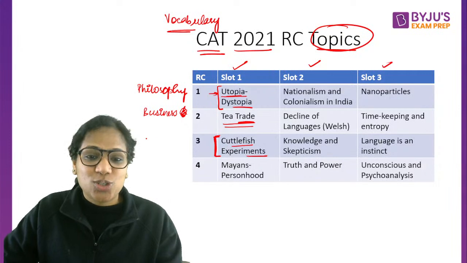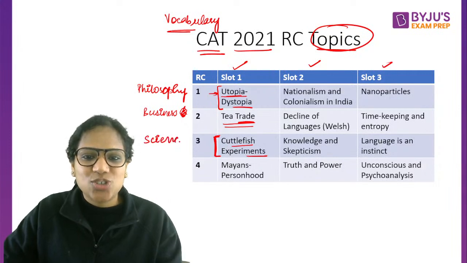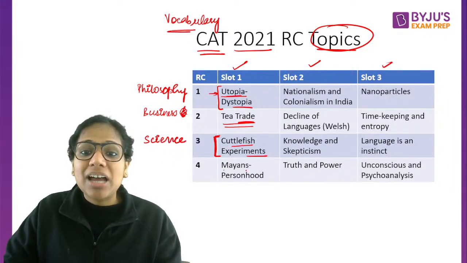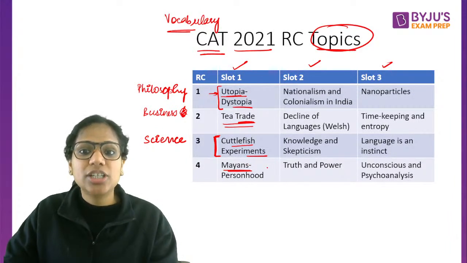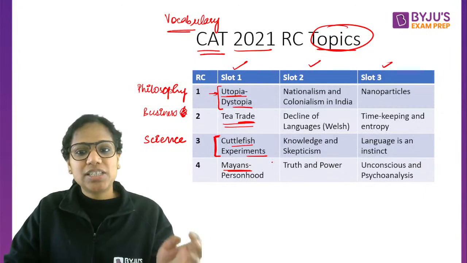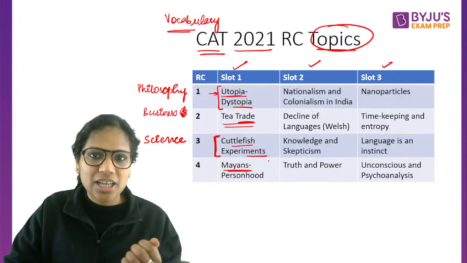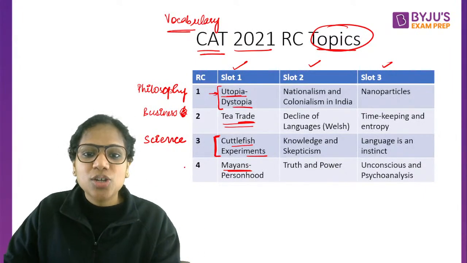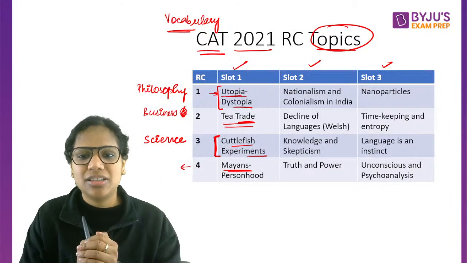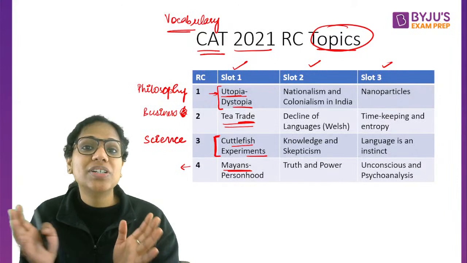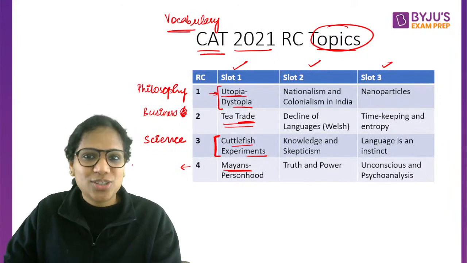Experiments on cuttlefish. So this was a science passage. Mayan civilization. I hope you've heard of the Mayans. In fact, a passage on the Mayan civilization has appeared in CAT in previous years as well. What the Mayans considered to be a person, their notion of personhood, that is what the passage talked about.